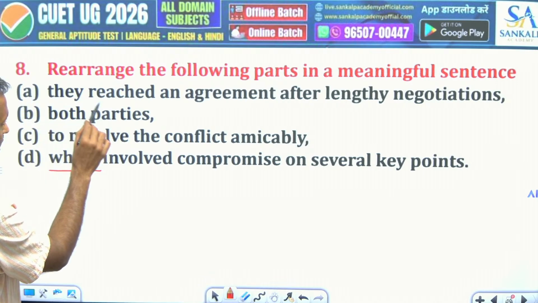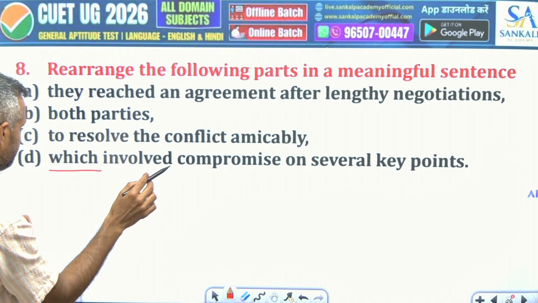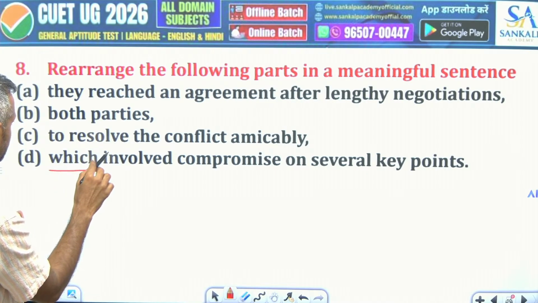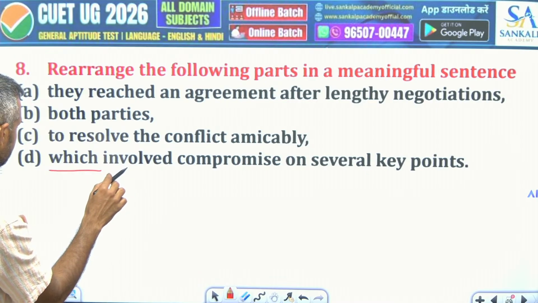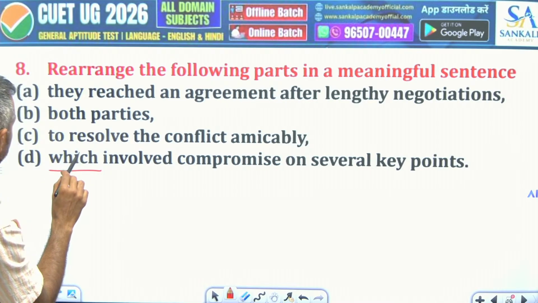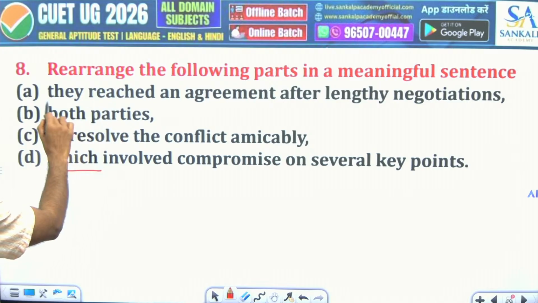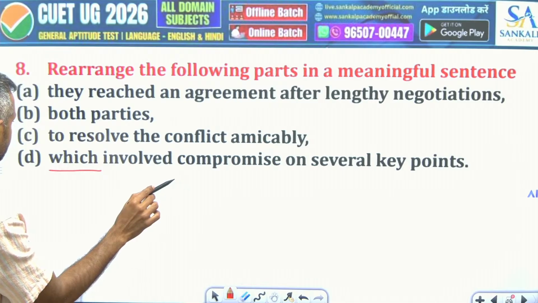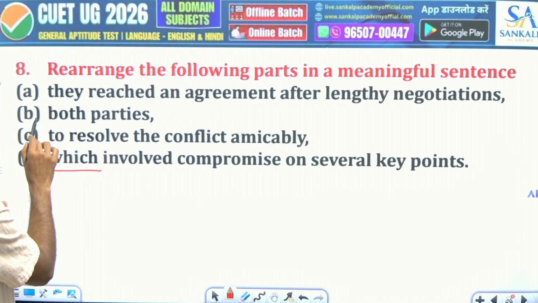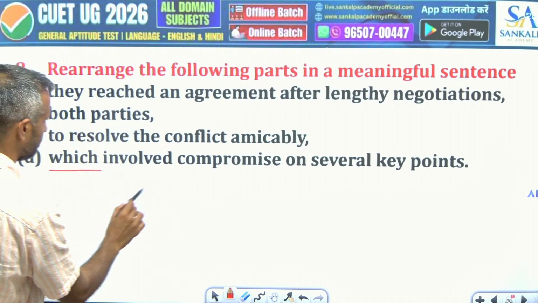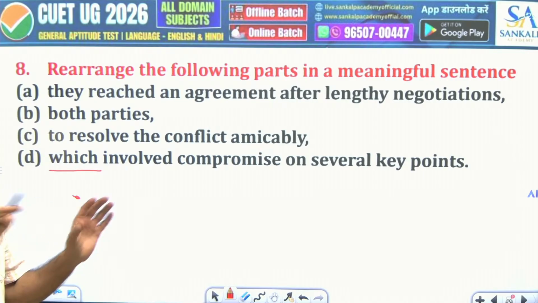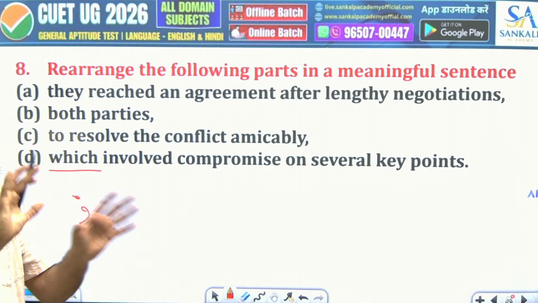they reached an agreement after lengthy negotiation to resolve the conflict amicably. Both parties, they can't be there. Both parties, they reached, no. Both parties to resolve the conflict amicably, they reached an agreement. Again, when these kinds of sentences are formed, sometimes you find a semicolon there that breaks the sentence, but keeps the same meaning.